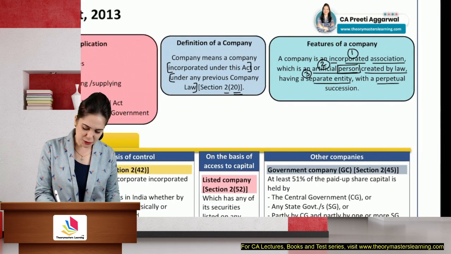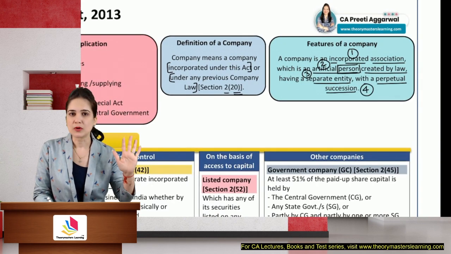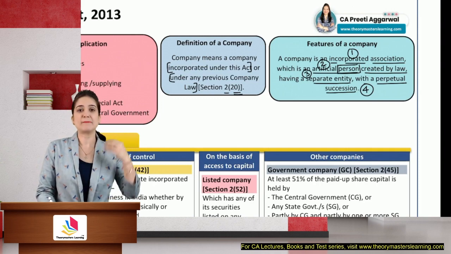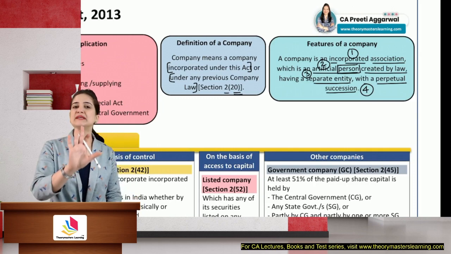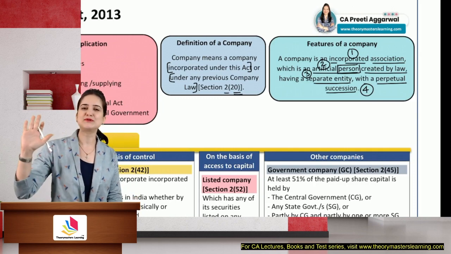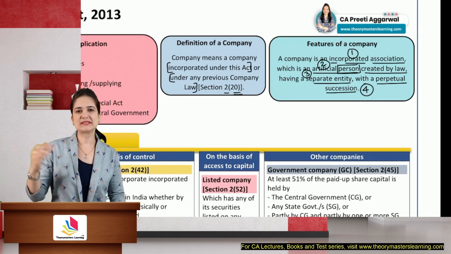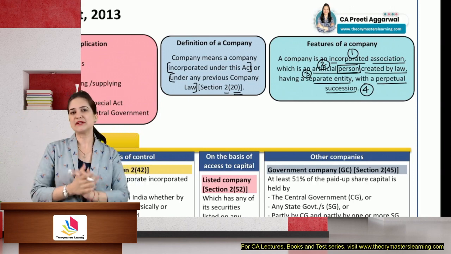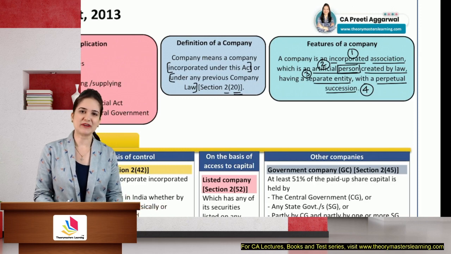It has perpetual succession. Members may come, members may go. Members may buy the shares, they may sell the shares. Members may die, they may become insolvent, insane, but the company's existence continues till it is wound up. So there is perpetual succession. It means that the company goes on till it is wound up. The business continues. It is not affected by insolvency, death, insanity of any member.